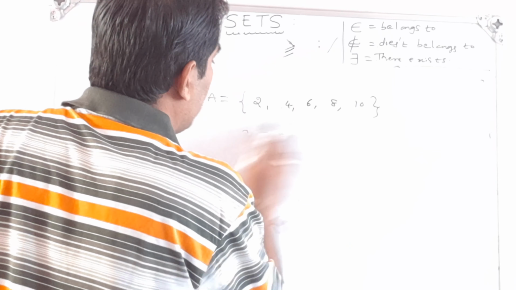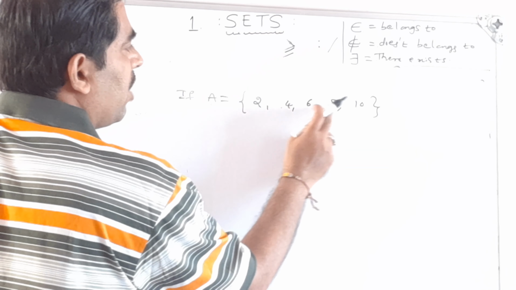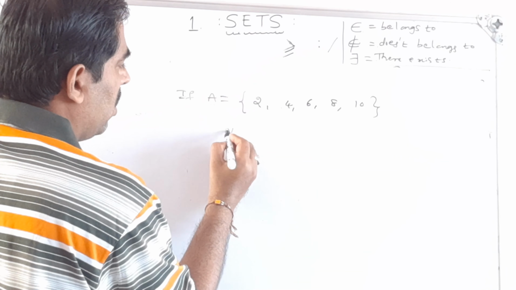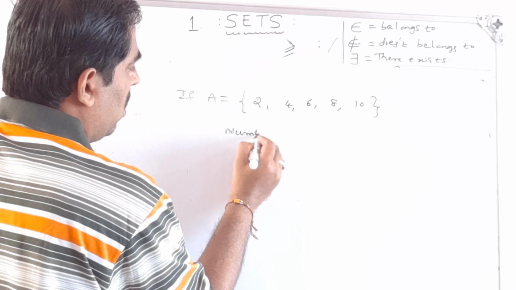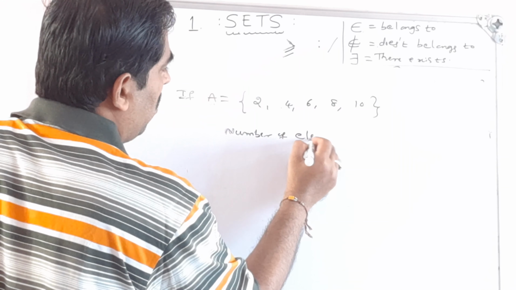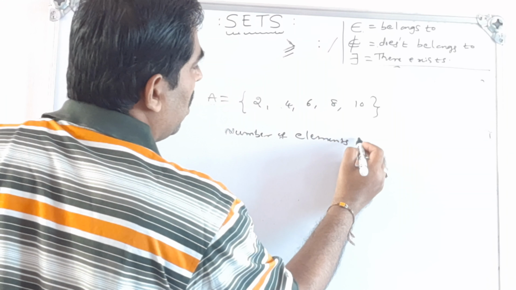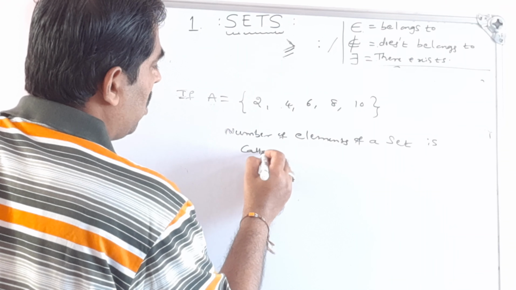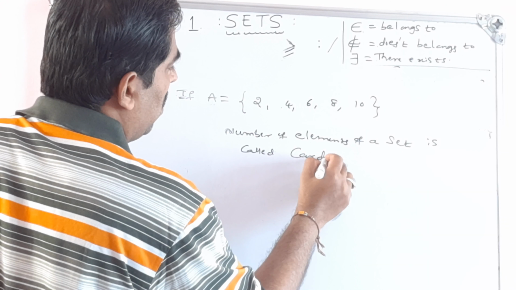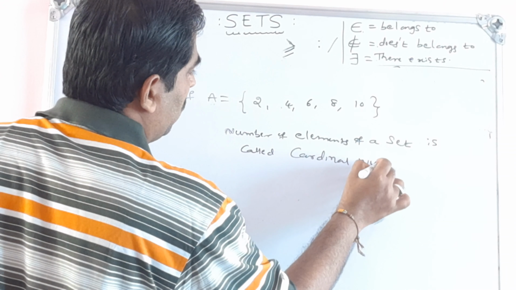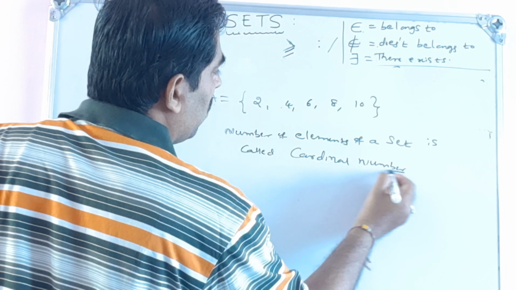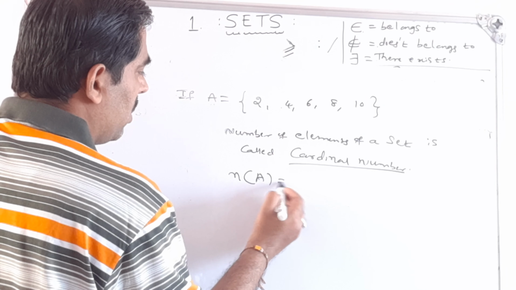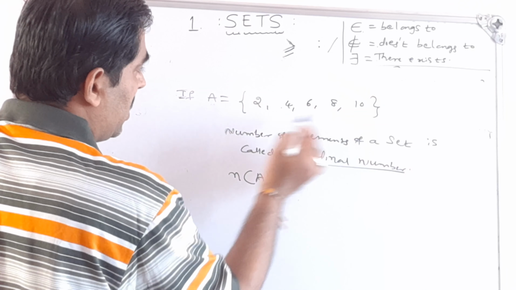See here, 1, 2, 3, 4, 5. I have written 5 elements. The number of elements of a set is called the cardinal number. It is written as n of A. How many elements does this set contain?